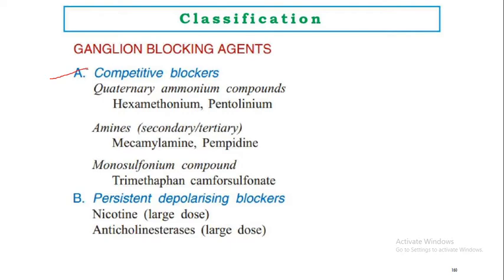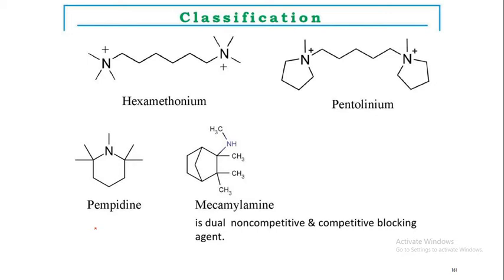Examples of competitive blockers are quaternary ammonium compounds like hexamethonium and pentolinium. Certain amines, like secondary and tertiary amines, like mecamylamine and pempidine, and monosulfonium compounds like trimethaphan camphorsulfonate, which is an ester form, so it is a monosulfonium compound. These all are competitive blockers, and persistent depolarizing blockers are nicotine in large dose and anticholinesterase in large dose, which have a persistent depolarizing ganglionic blocker action.